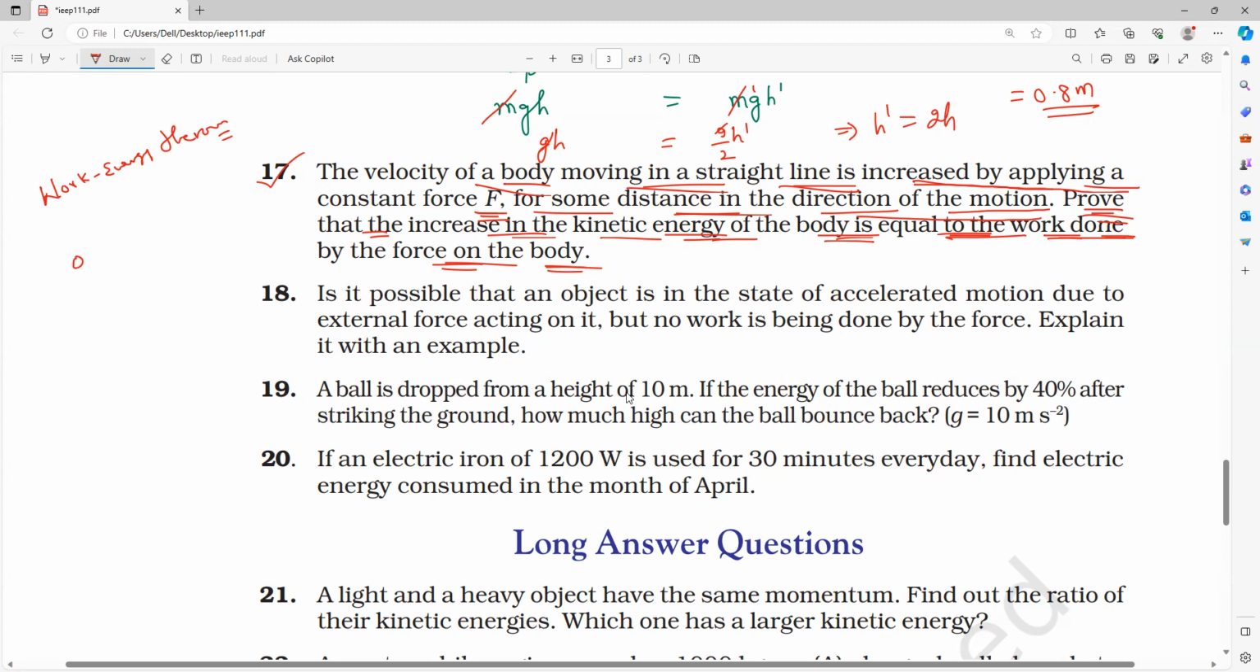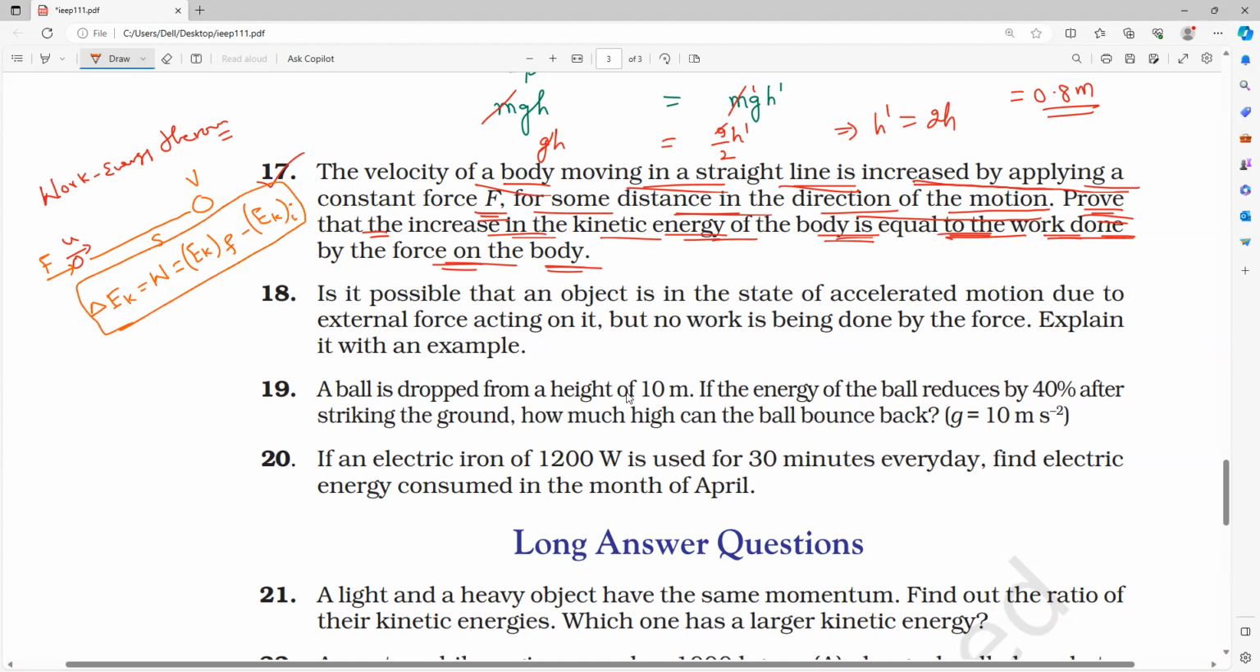A body is already moving with some initial velocity u. You constantly apply some amount of force, so after traveling a certain distance, the velocity becomes v. Now they are saying the kinetic energy increased. That means the change in kinetic energy is equal to the amount of work done. So what is the formula? Final kinetic energy minus initial kinetic energy. That is the work done.